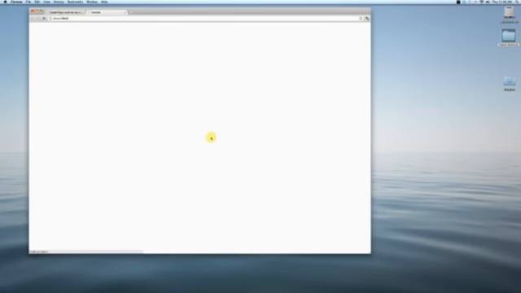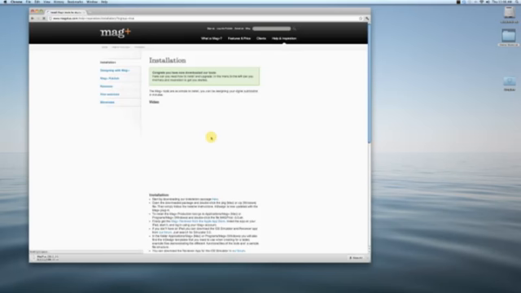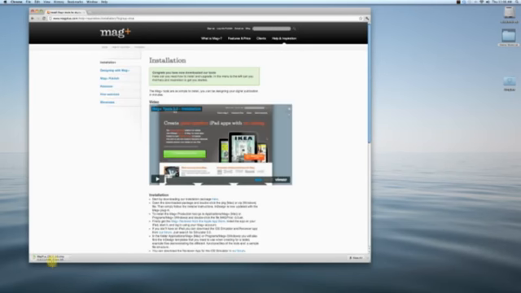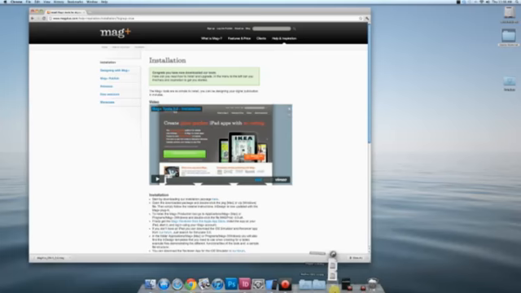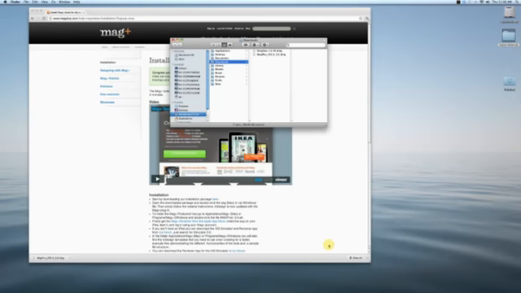Hit the download button, and it takes me out to start downloading my DMG package, and also gives me a video and some text instructions for what to do with this. So if you get a little lost in what I'm doing, you can always come back to this space and watch the video again. That download went into my downloads folder, so I'm just going to open that up, and you can see here I got this Mag Plus CS 5.5 DMG.